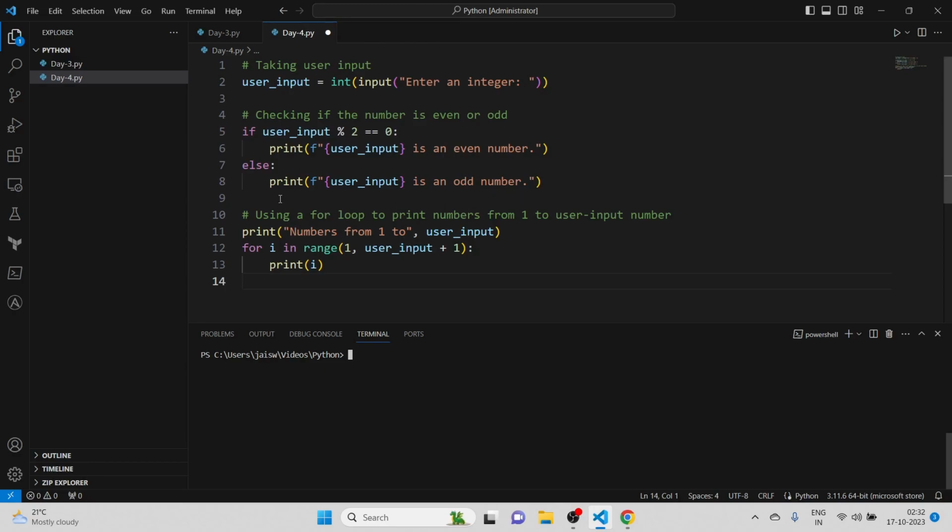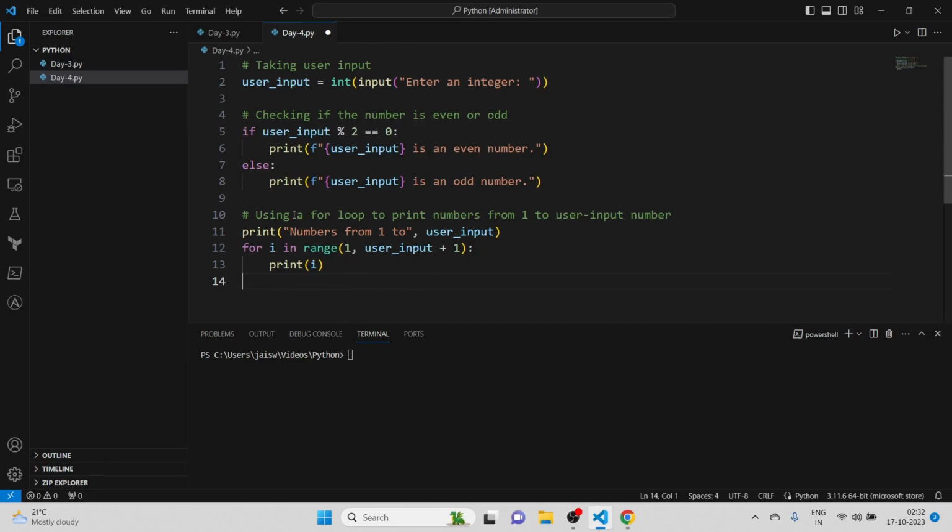Basically you are using f with double quotes. This is because we are using f to embed a variable inside a string. You can see we are using the variable in this format. So if you want to embed a variable inside a string, you can go ahead and do this. Next, the program we are using is a for loop to print numbers from 1 to the user input number.